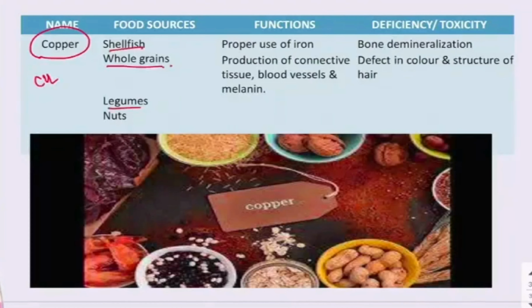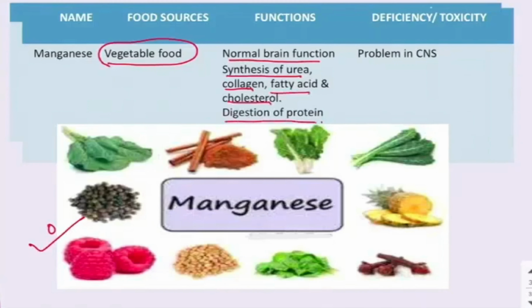Next is manganese. We get manganese from vegetable foods, especially vegetables and fruits. The functions of manganese are normal brain function, synthesis of urea, collagen, fatty acids and cholesterol in the body, and digestion of protein. These are all the functions of manganese in the body. If there is a deficiency of manganese, it may lead to problems with your central nervous system. It is required for normal brain function, but if there is a deficiency, it may disturb normal brain functions.